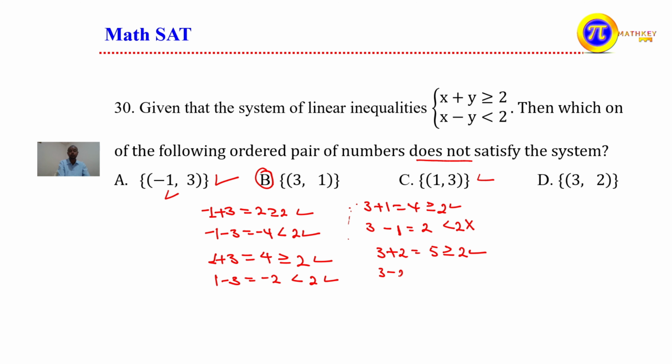3 minus 2 is equal to what? 1 is less than 2. Yes, it is correct. So choice D is also correct. The choice that we have is B.